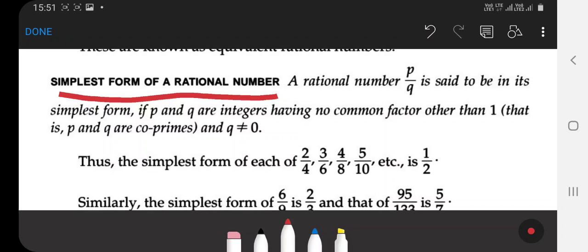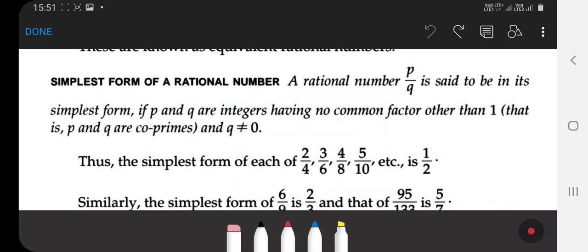Suppose 2 by 4. The HCF of 2 and 4 is 2, so 2 ones are 2, 2 twos are 4, giving 1 by 2. Likewise 3 by 6: 3 ones are 3 and 3 twos are 6, so it is also 1 by 2. 4 by 8 is also 1 by 2, and 5 by 10 is also 1 by 2.